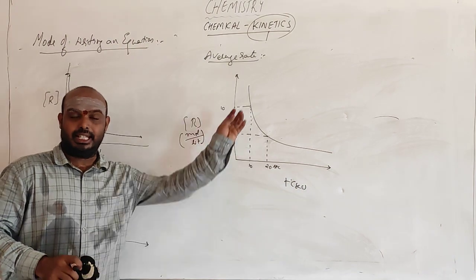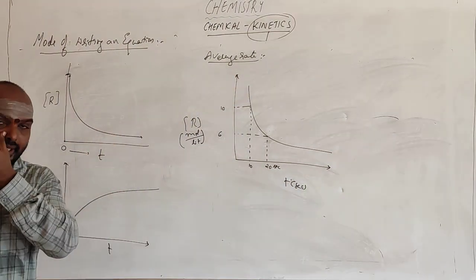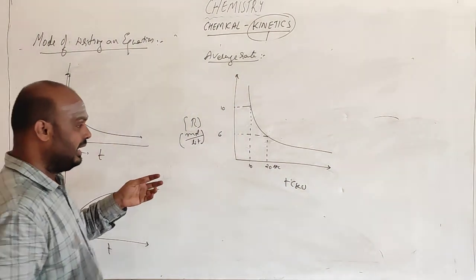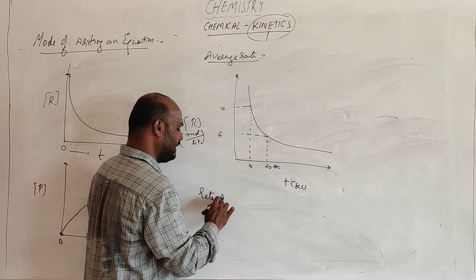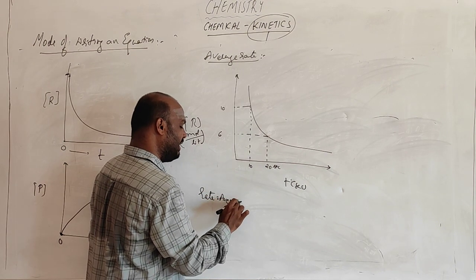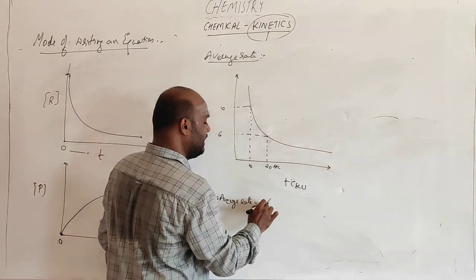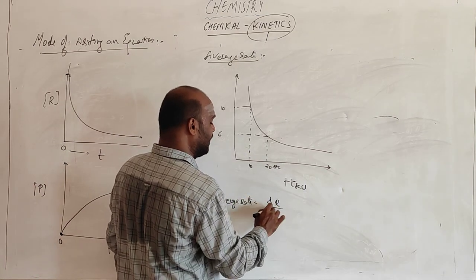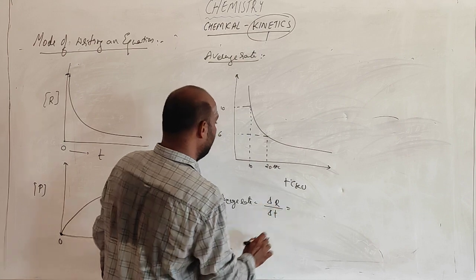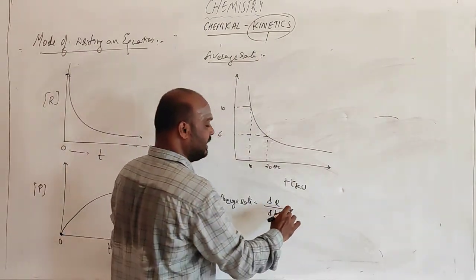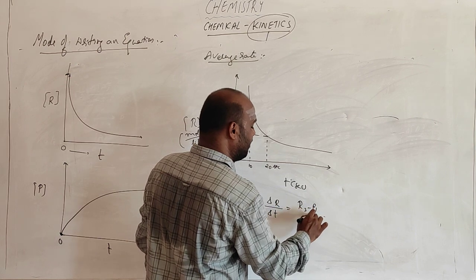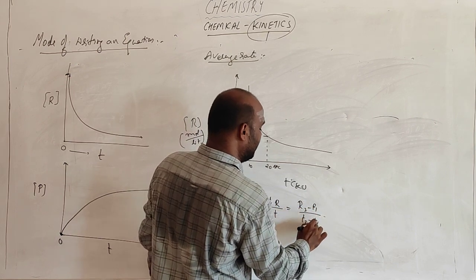This is the graph he has mentioned. If you ask what is the rate of reaction, how can you do this? The rate of reaction is also called the average rate. So it is the change in concentration of reactant with respect to the change in time. What is the final concentration? It is (R2 minus R1) by (T2 minus T1).